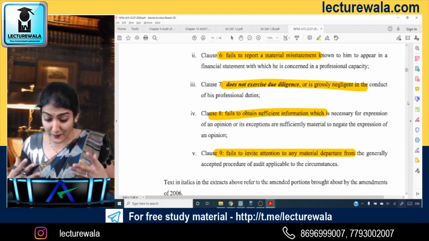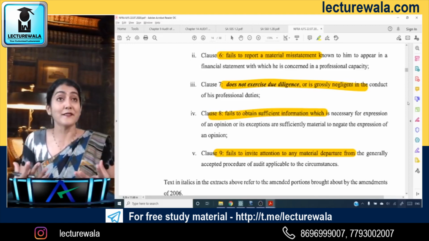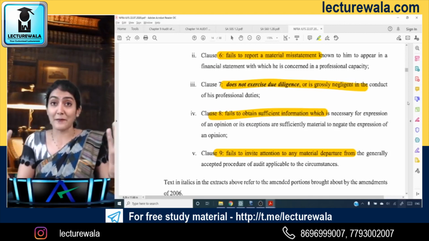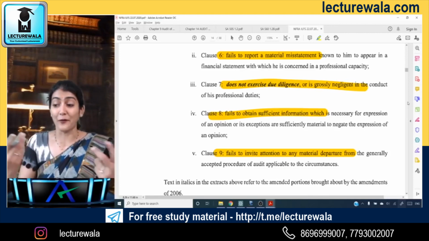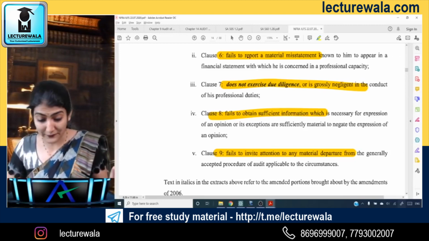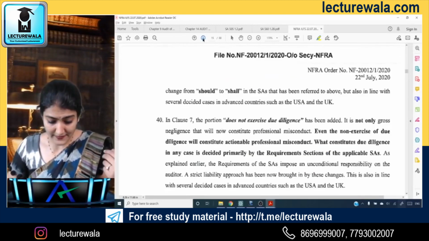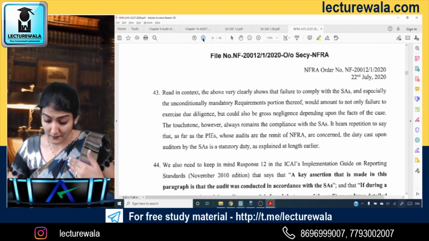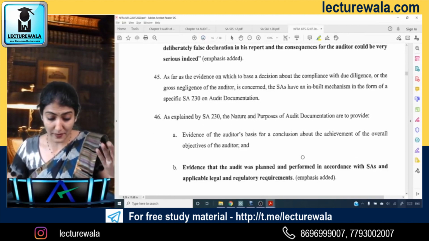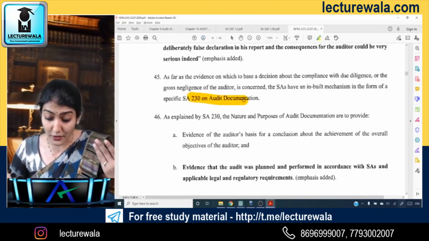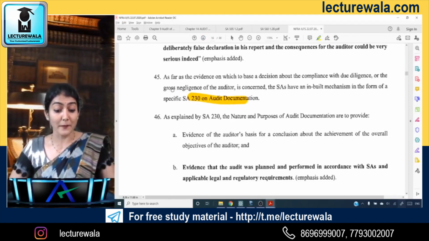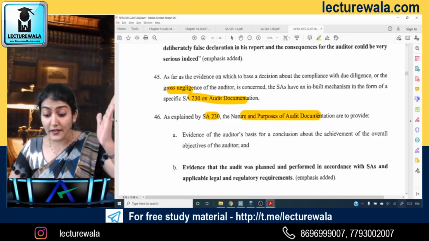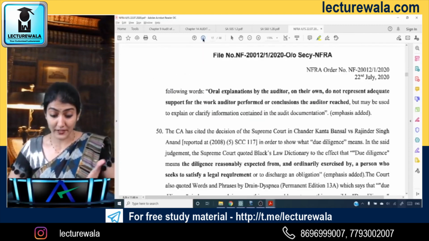Now these documents make more sense immediately: yes, does not exercise due diligence, the ethics chapter, which obviously you would have studied by now. So you'll find it very familiar. Does not exercise due diligence under clause 7, a key assertion that has been made. Then SA 230: the audit documentation has not been properly maintained, and that is why there is gross negligence. Then they have gone to SA 230, the nature and purpose of audit documentation.